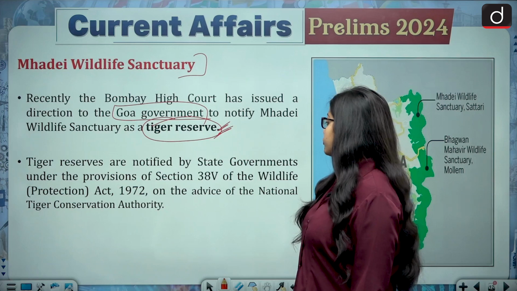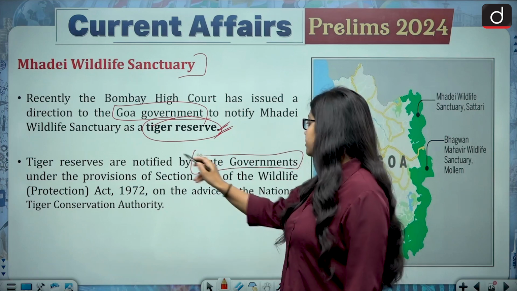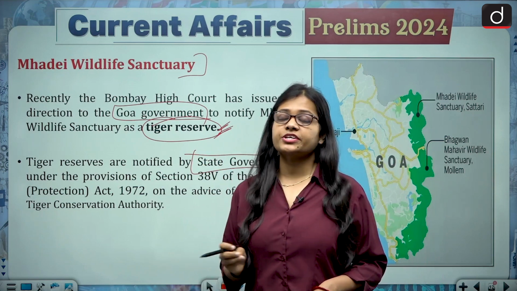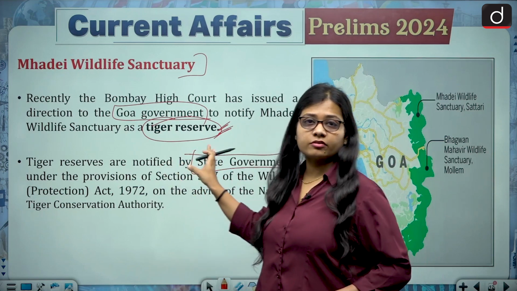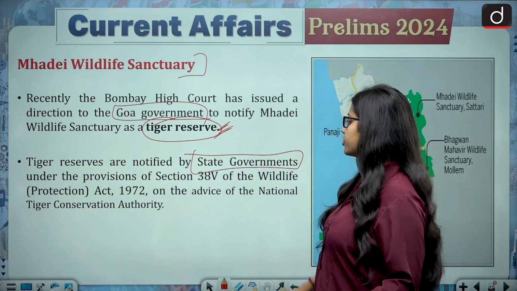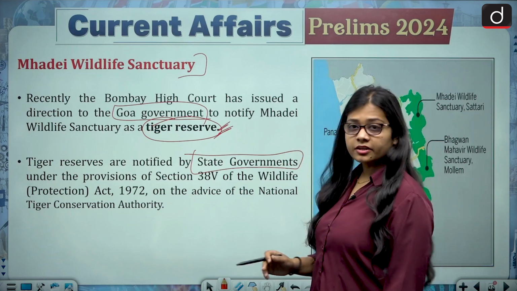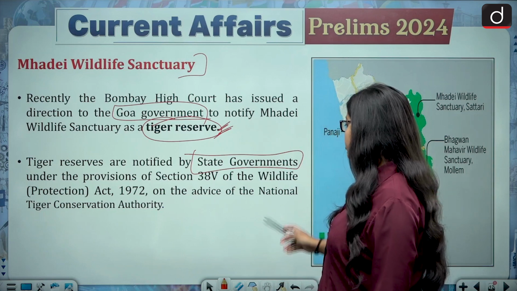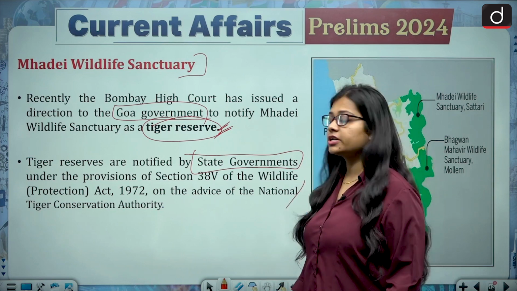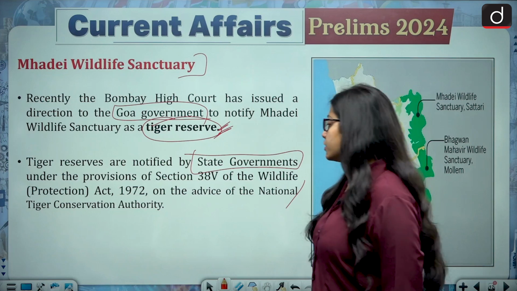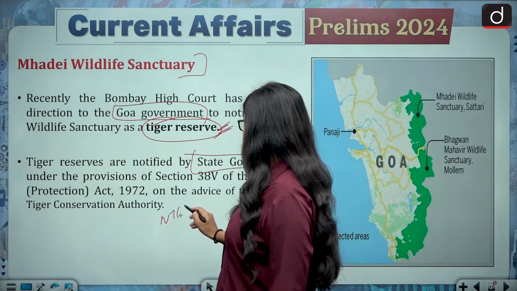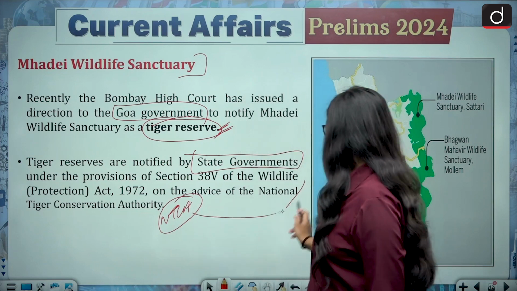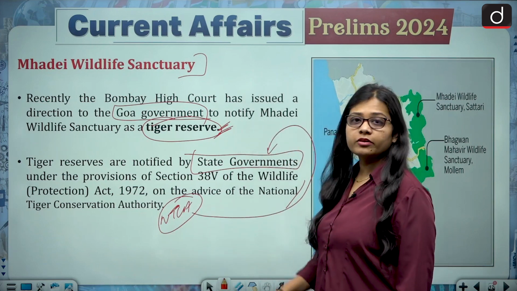Tiger reserves are notified by state governments. This you should know, that the tiger reserves are notified by the state governments. The central government does not play a role in this. It is notified by the state government under the provisions of the Wildlife Protection Act on the advice of the NTCA, which is the National Tiger Conservation Authority. So it is the NTCA which makes the recommendation, and then in the end it is the state government which notifies a tiger reserve.